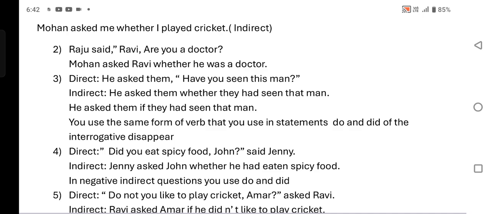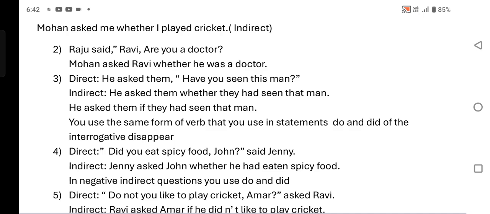Said Jenny. In indirect, Jenny asked John if or whether. First person and second person pronouns are changed into third person. You changes into he; he means John.